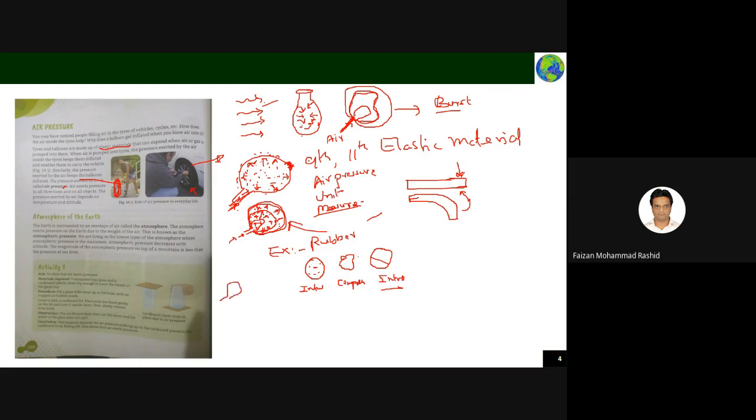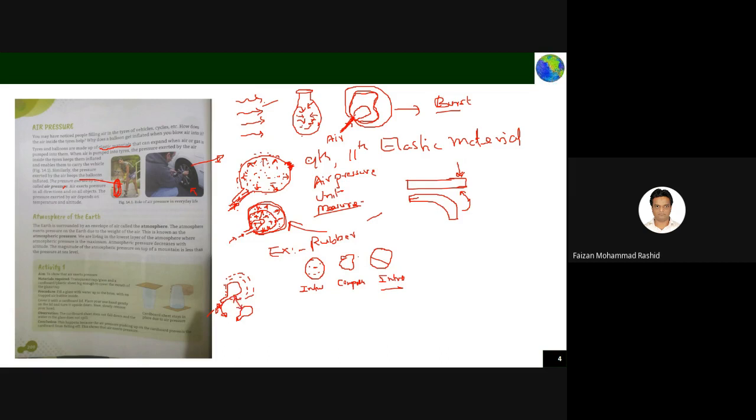If you take a small balloon and put air into it, it gets expanded and keeps on expanding. Then you remove your mouth or machine from where you are putting the air. What will happen? The air will come out of the balloon, correct? And again the balloon will become smaller, to its initial size. So this is called elastic material.